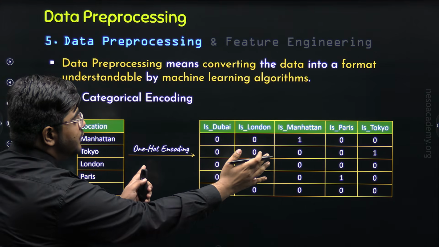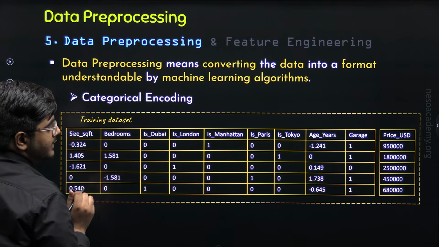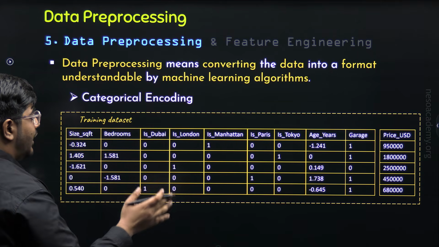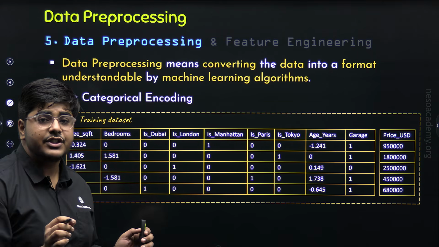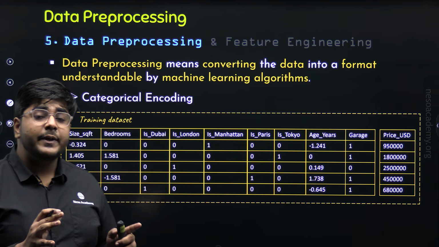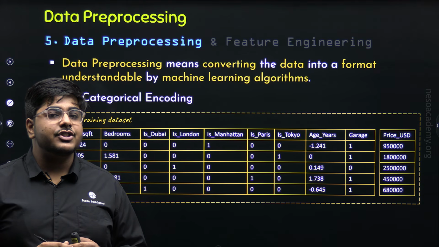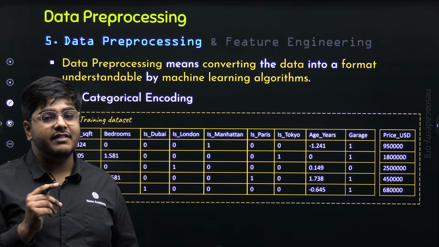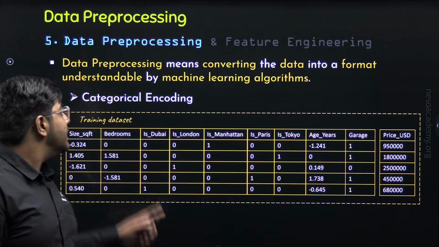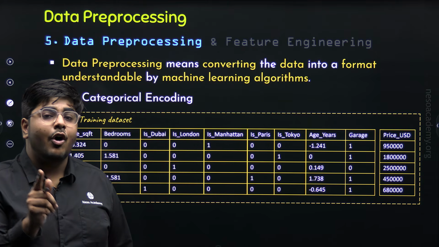Now, when we integrate these 5 columns in our dataset in place of the location column, our dataset looks like this. So this is the final dataset that we have got after categorical encoding. In this dataset, all the features are numerical features. There are no categorical features in this particular dataset. And this dataset is now appropriate to be given to a machine learning algorithm. So in this way, we have applied 4 operations under data preprocessing: handling missing values, handling outliers, feature scaling, that is standardization, and last, categorical encoding, in which we have studied binary encoding as well as one-hot encoding.